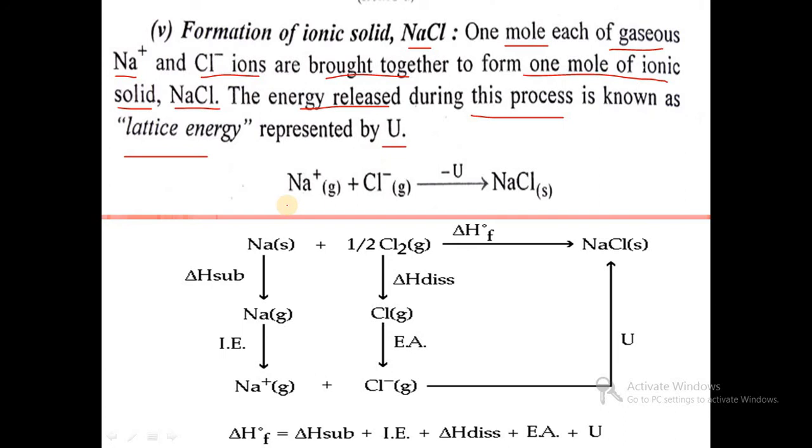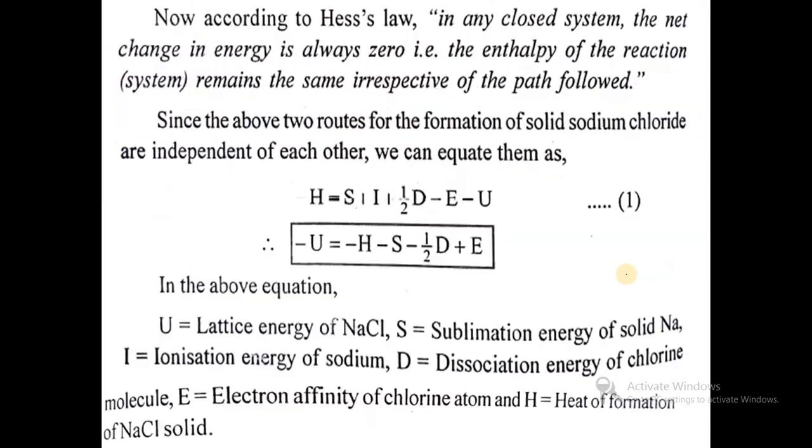So here the cation Na+ ion and the anion Cl- ion combine together, and during this process energy is released, and that energy is represented by lattice energy, and we are getting NaCl solid. That step, the combination of Na+ and Cl-, gives us NaCl in solid form.